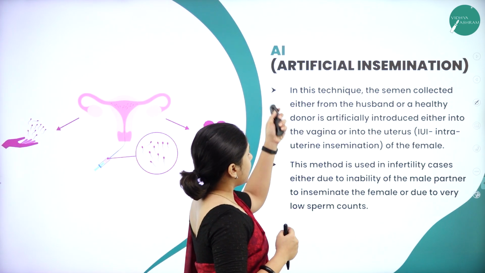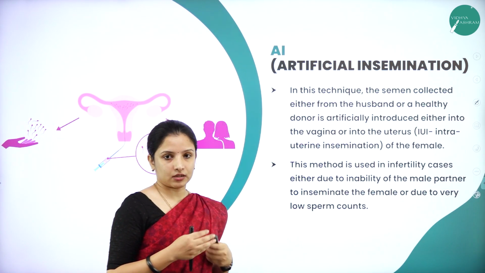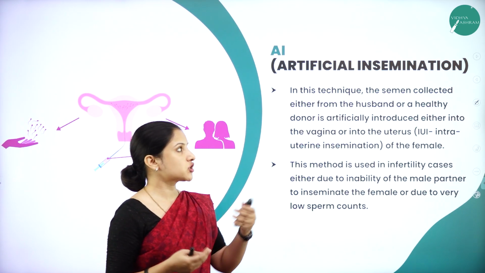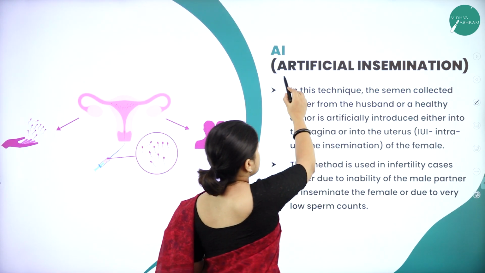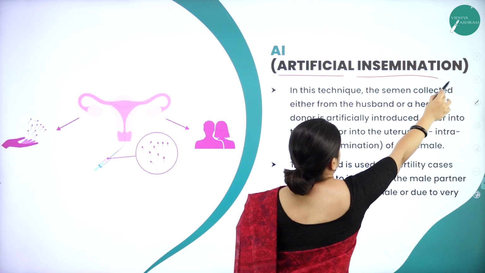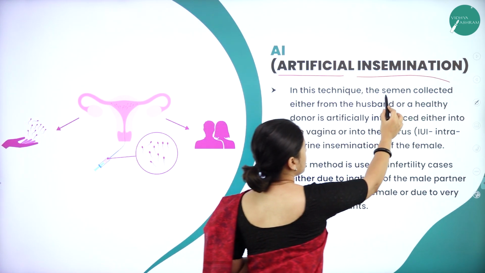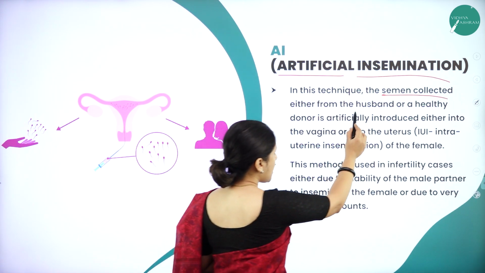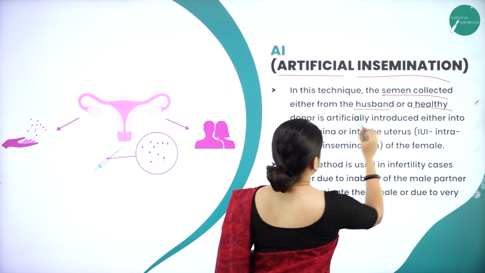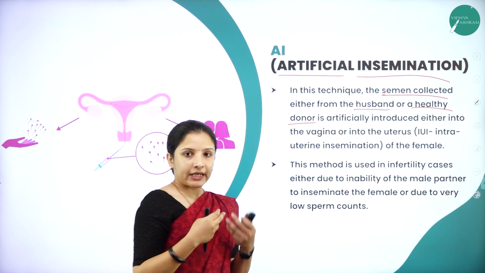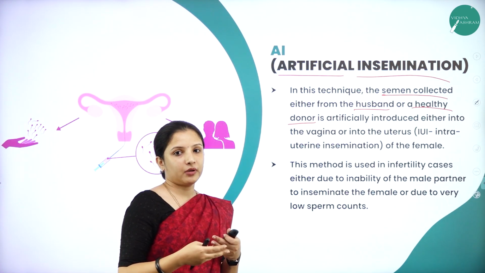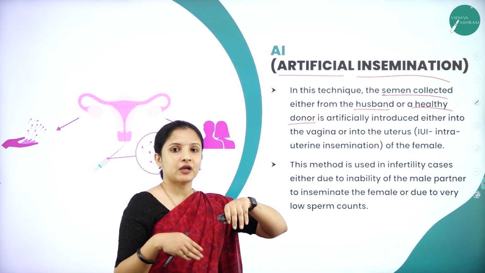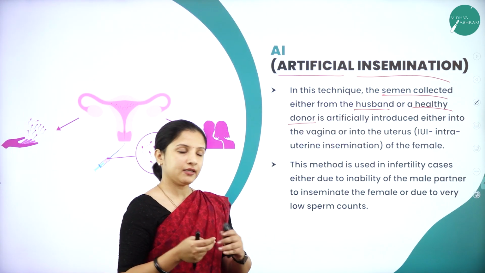Next, we have one more important technology for helping the female bear a child. It is called artificial insemination. In this technique, the semen or sperm will be collected from the husband or a healthy donor. If the male is infertile and not capable of producing sperm, they can also collect sperm from another male who is a healthy donor.